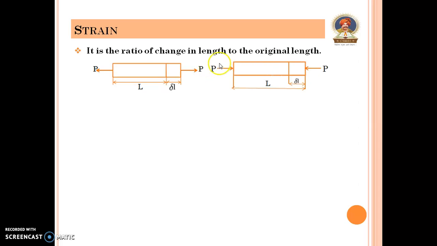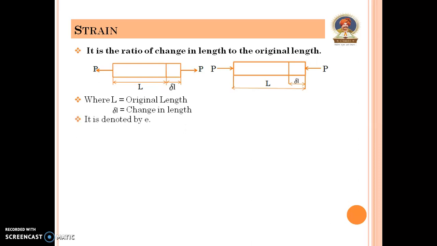Here the push force is applied on body, then this total length is reduced by delta L. So the total length is L minus delta L. That means this is the total length, where L is original length, delta L is change in length.